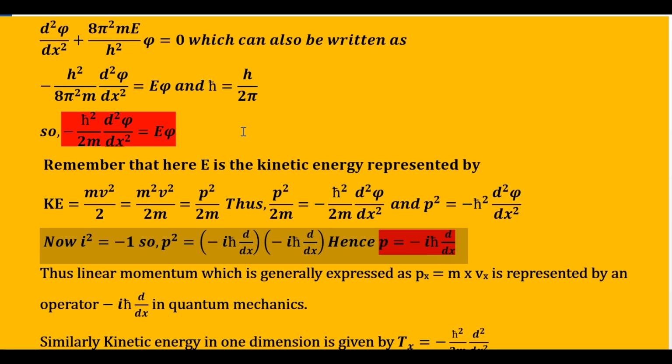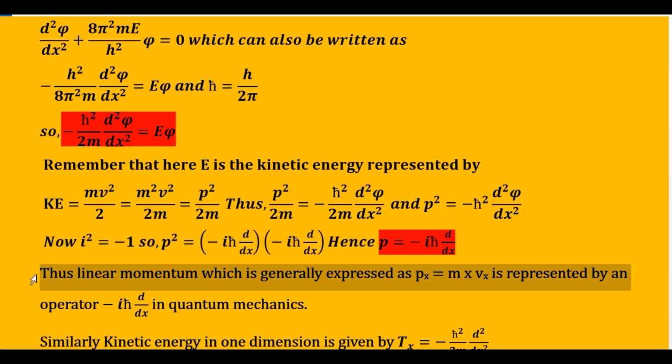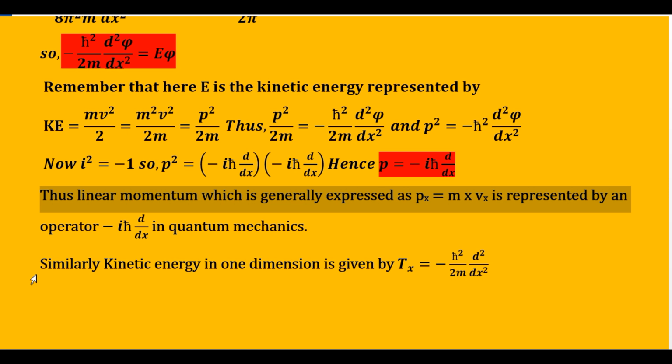So now you have got expressions for your kinetic energy, and you have got an expression for this linear momentum. But this linear momentum in classical mechanics is generally given by the equation m into v, and this linear momentum can have three components: px, py, pz, the x component, y component, and z component. So if I show the x component of the linear momentum in classical mechanics, I will say that px is equal to m into vx, the x component of the velocity.